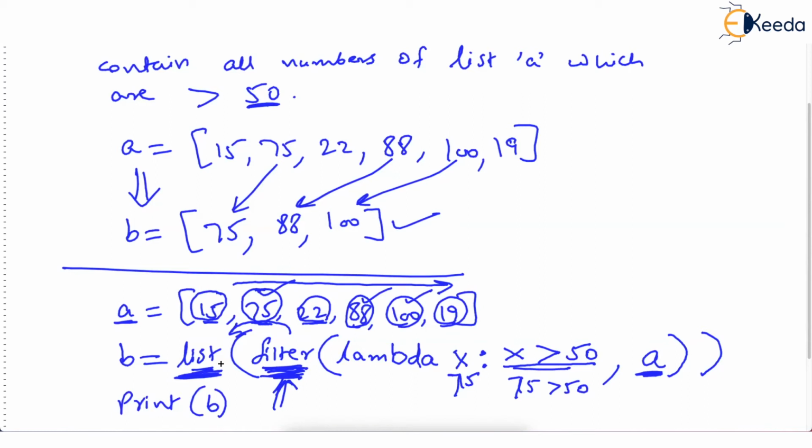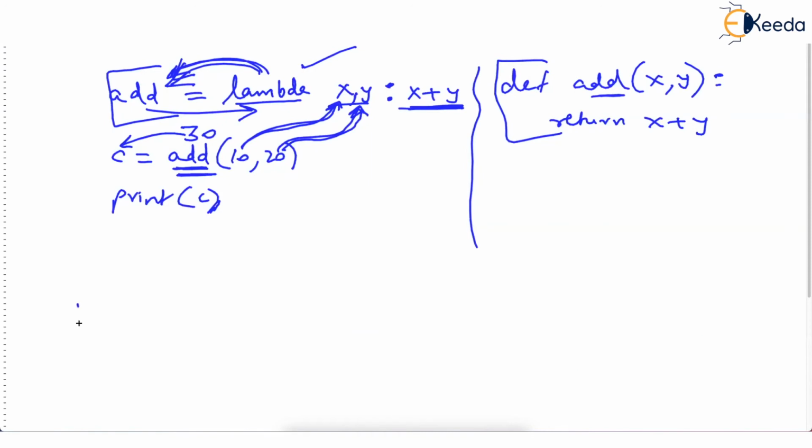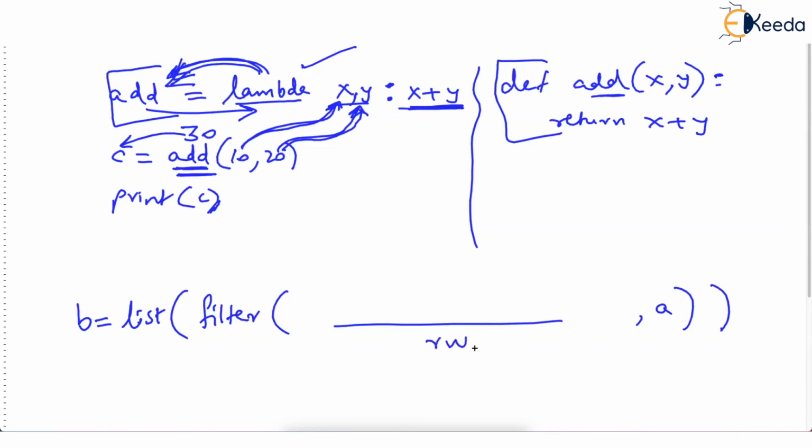I mean, this is how, when it becomes very confusing, too many brackets, one in the other, this is how I read it actually. What I do is I normally read these lines like this. B, you should become a list. Of course, we need B as a list. But we are going to filter out values from list A. And then finally, we talk about the rule. The rule is the lambda function. Lambda x colon x greater than 50. And then comma A. So this is the filter function.